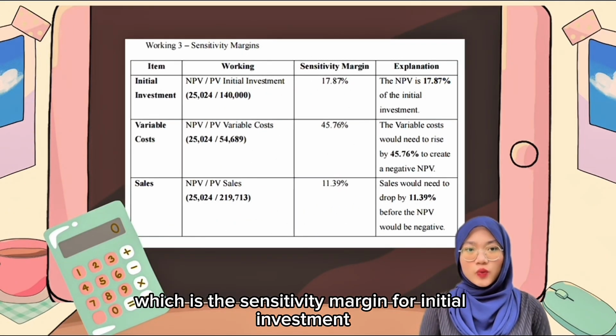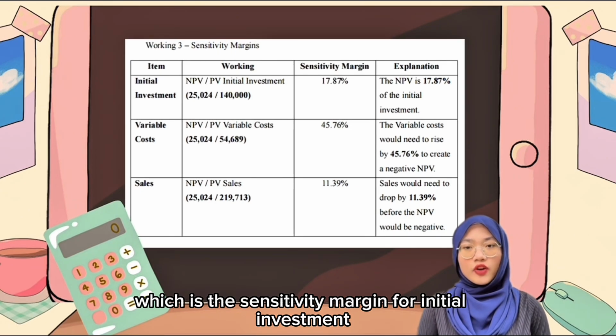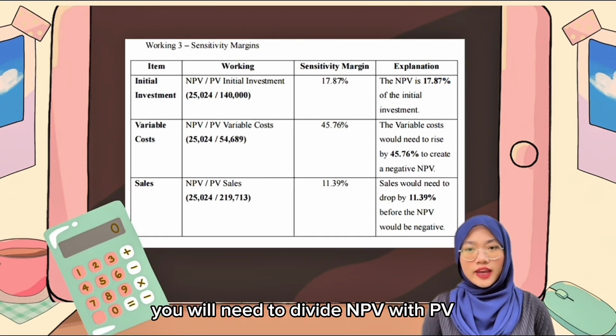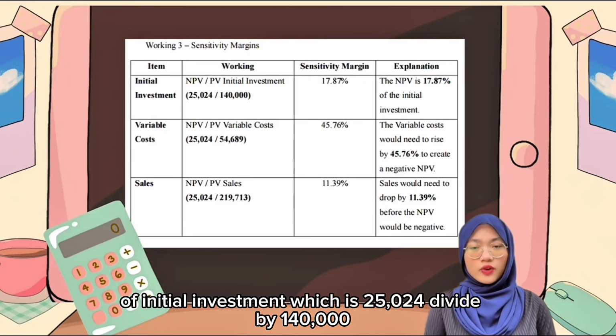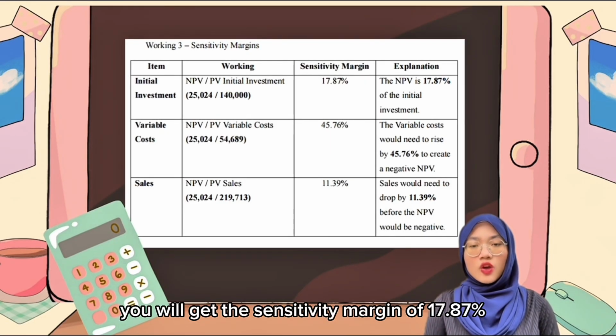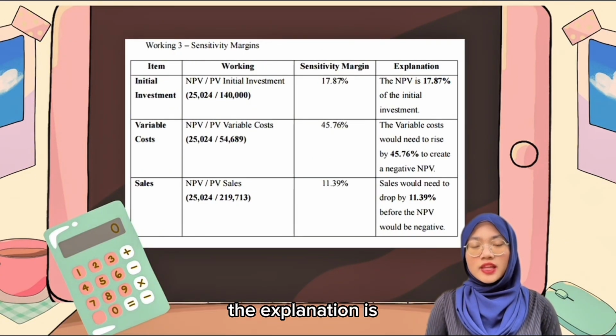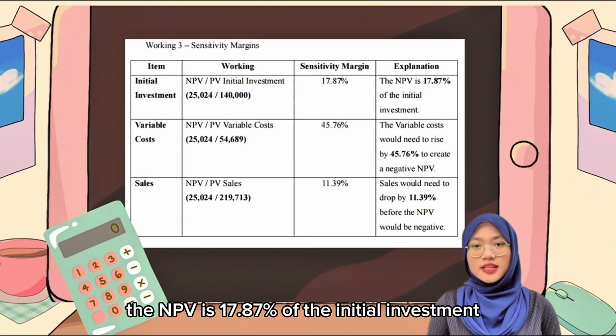For working three, which is the sensitivity margin, for initial investment, you will need to divide NPV by PV of initial investment, which is 25,024 divided by 140,000. You will get the sensitivity margin of 17.87%. The explanation is the NPV is 17.87% of the initial investment.